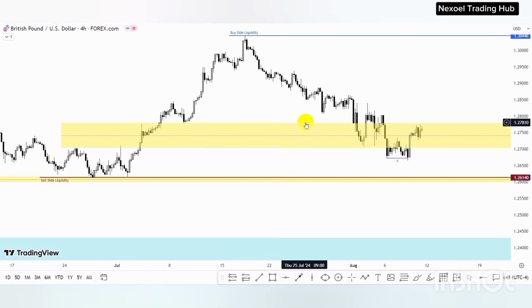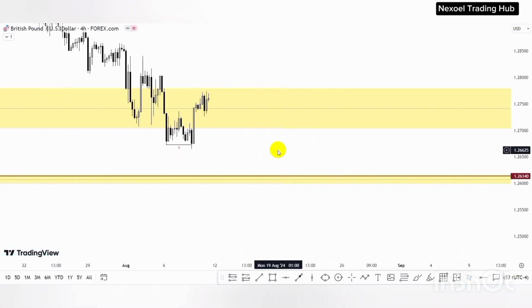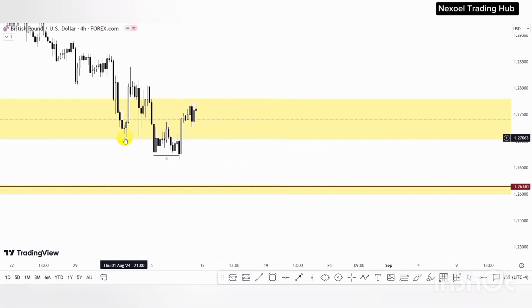So here in the 4-hour time frame, what we can see is that price took out this low point. We have a run of this liquidity, and then price gave us this pullback. This is the up close candle that sponsored the down movement that took out this sell side liquidity, and then price gave us this movement to the upside, and then we have this fair value gap.